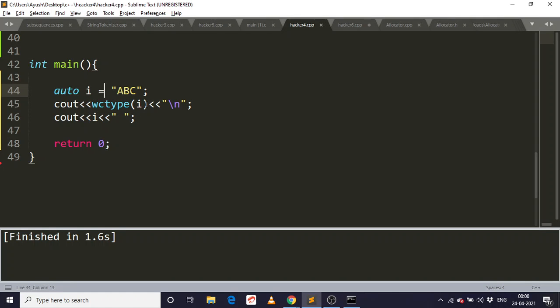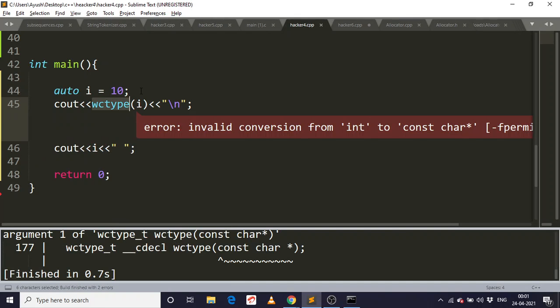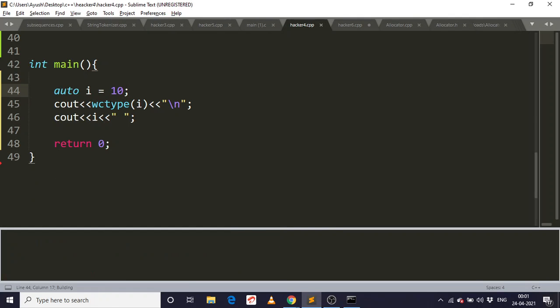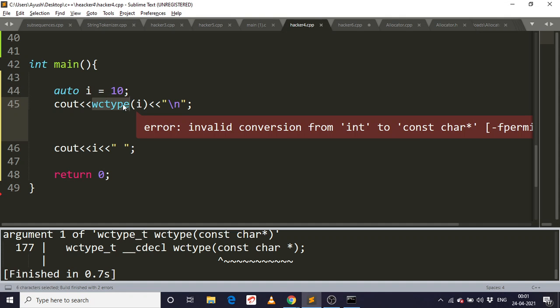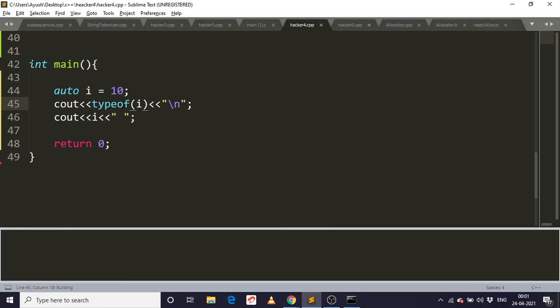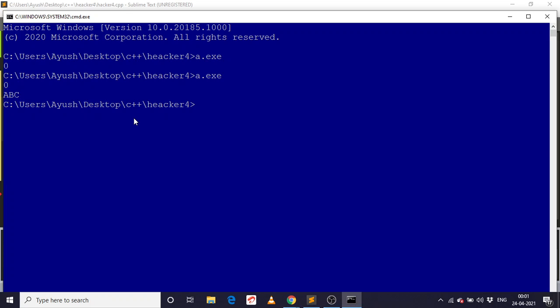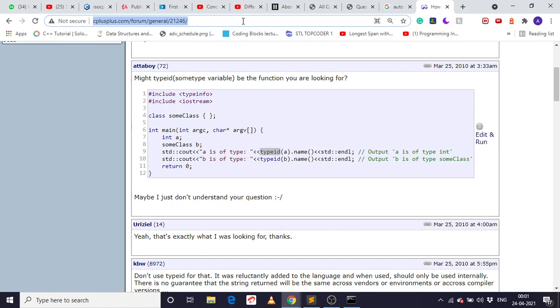Okay, and if I use 10, I don't know what this valid conversion is. Because there was something like typeof, it's not clear in the scope. I don't know.